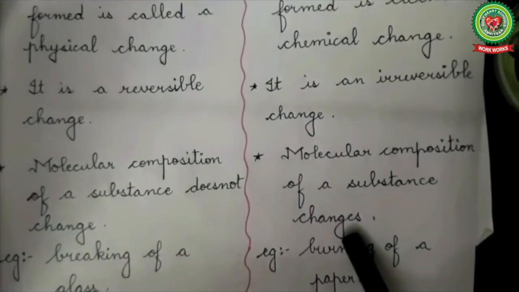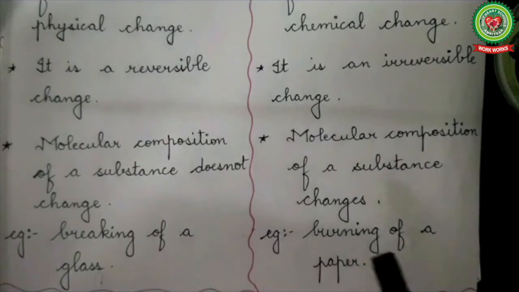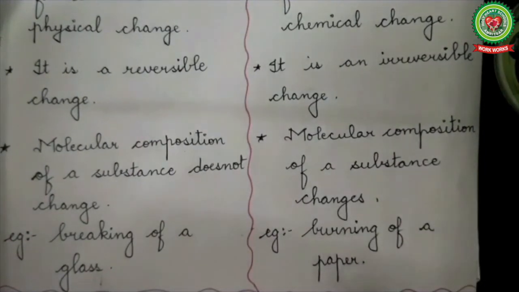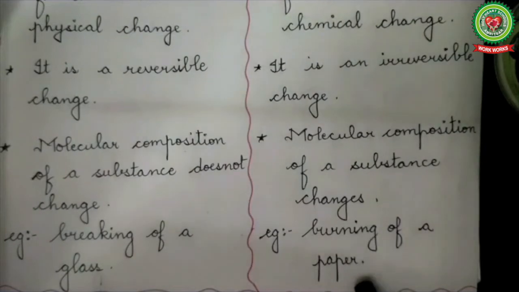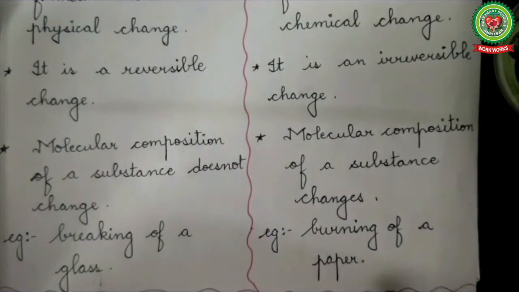Example, breaking of a glass is a physical change as glass has its same properties after breaking also. Whereas burning of a paper is a chemical change because on burning, paper turns into ashes and ashes have different properties than paper.